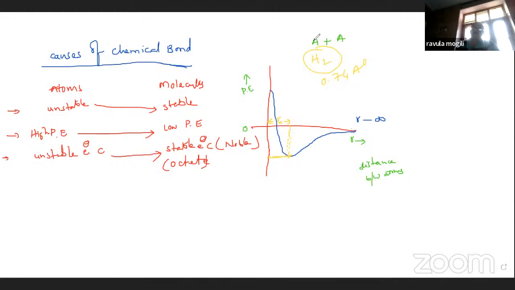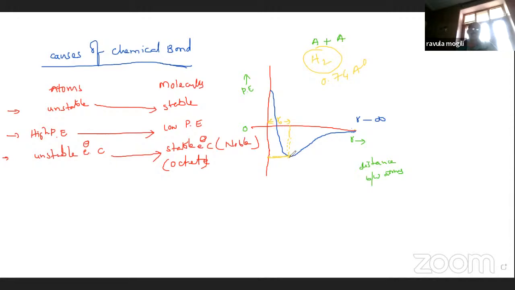Suppose here this is a hydrogen atom, this is a hydrogen atom. They are at infinity distance. Their potential energies are 0. When they come close, it means attractions between hydrogen atoms increase. So what happens here? When the attractions increase, their potential energies decrease.